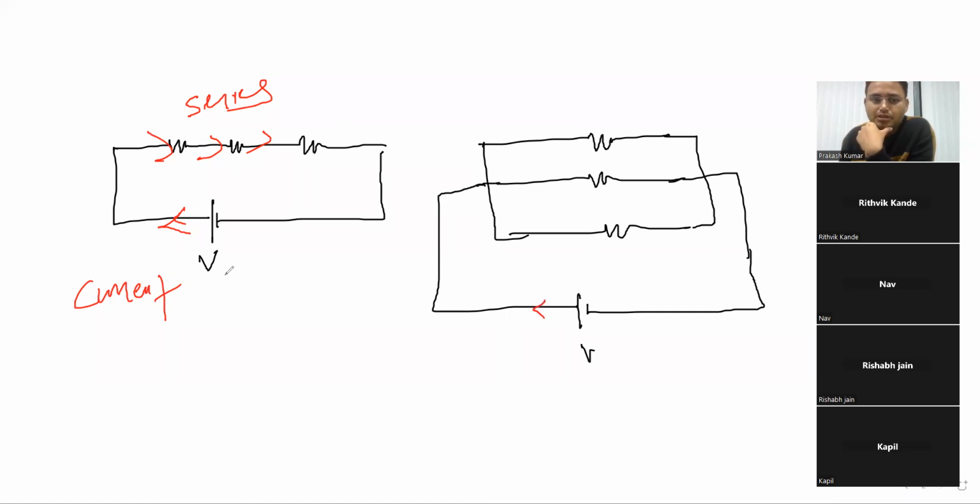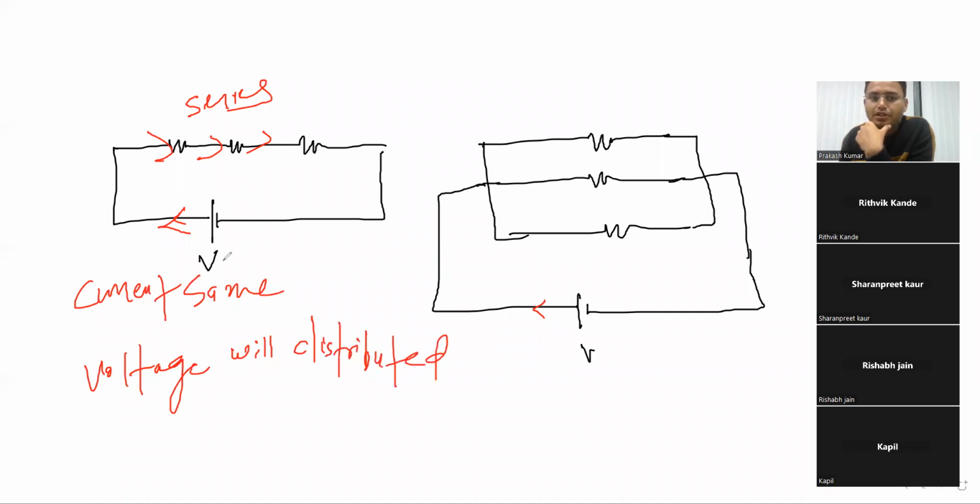If current is the same, then definitely the voltage will get divided, will get distributed. For example, if the voltage here is 10 volt, it will be like 5, 2, and 3. Different voltages. Whatever the voltage, it will be calculated, but the sum of all will be equal to this one.